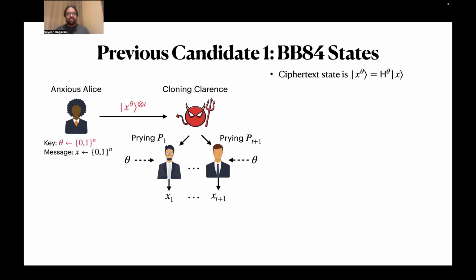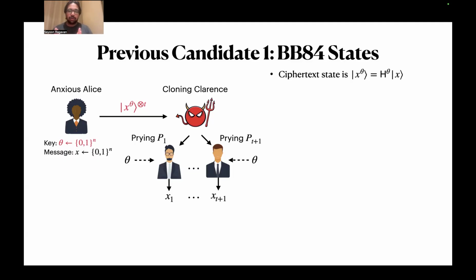So with that, let me talk a little bit about what previous candidates looked like for unclonable encryption. One is BB84 states. Here we think of the key and the message as having the same length, so theta is also an n-bit string. The ciphertext state, which I'm denoting x to the theta, is this: I look at theta to decide whether to encode x in the standard basis or in the Hadamard basis, and then I accordingly encode x.